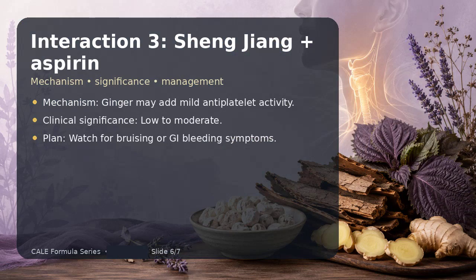Interaction 3 is Sheng Jiang plus aspirin. The mechanism is that ginger may add mild antiplatelet activity. The clinical significance is low to moderate. My management plan is watch for bruising or GI bleeding symptoms. I would explain to the patient that evidence quality varies across herbs, formulations, and studies. For that reason, I prefer conservative dosing, a reputable product, and close attention to symptoms and objective monitoring when appropriate.